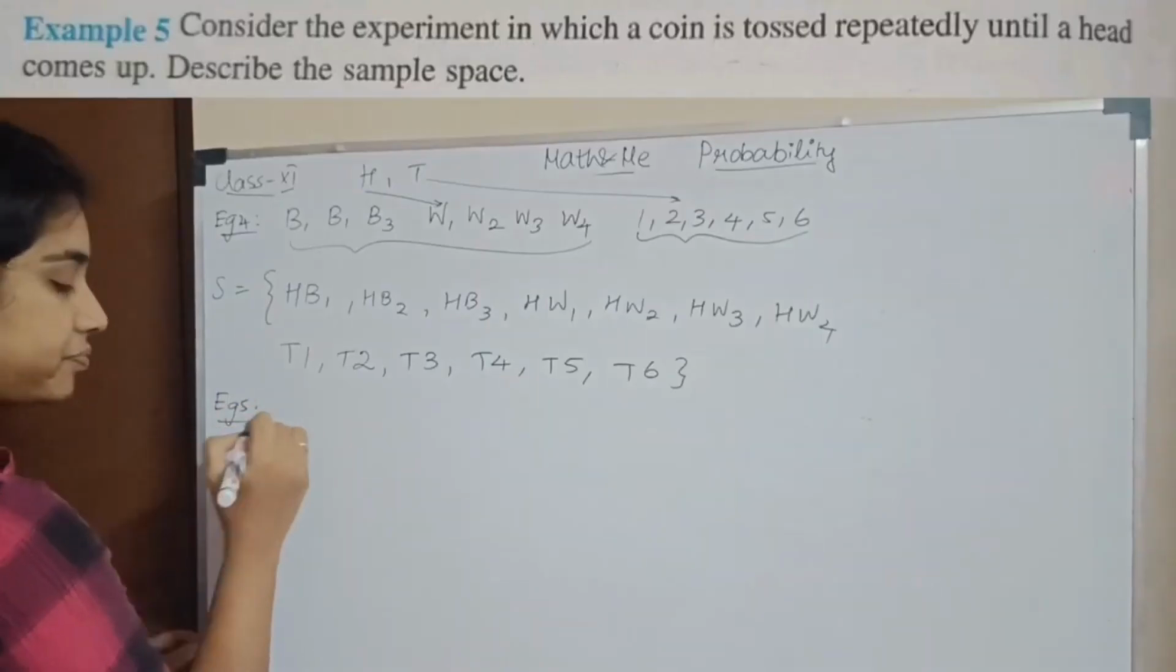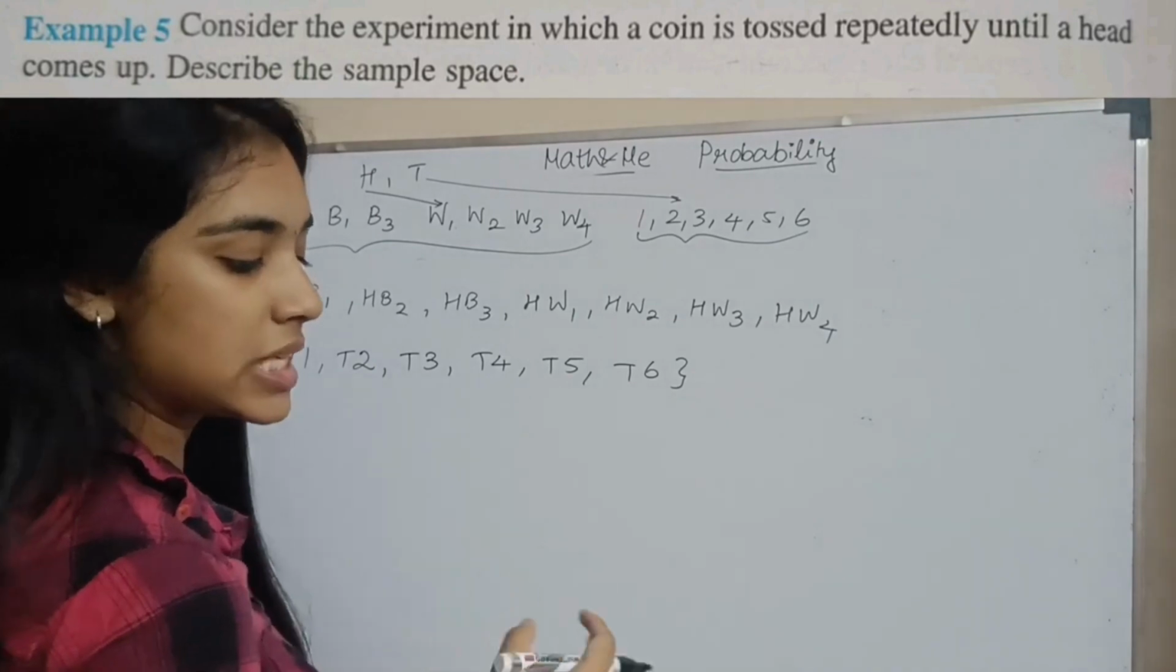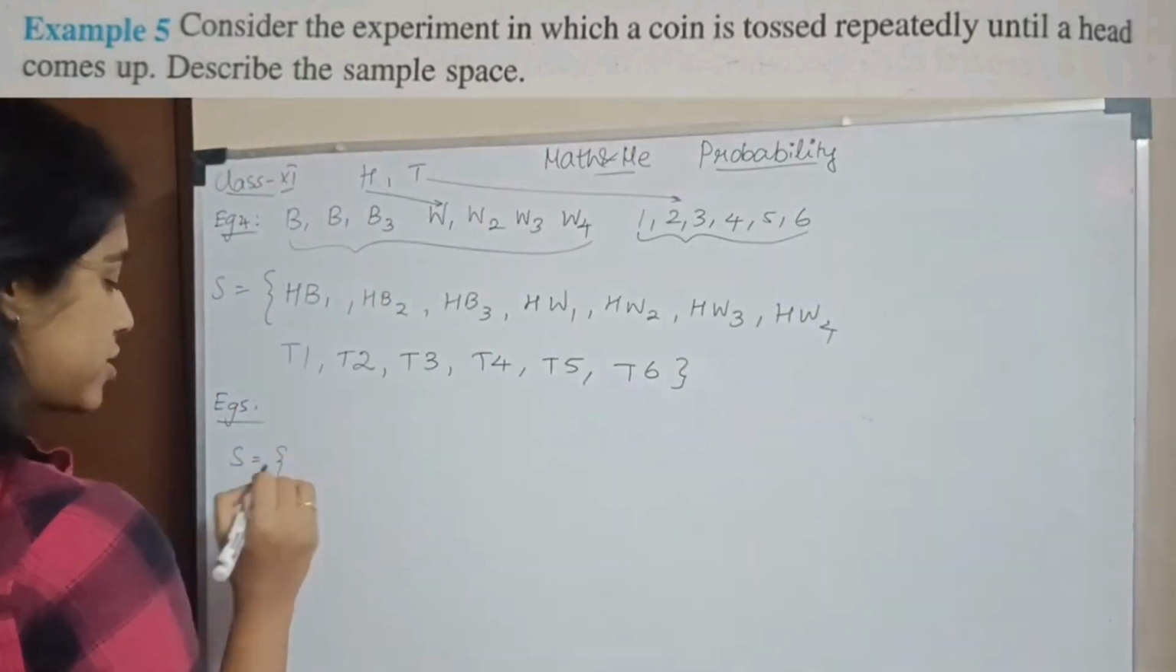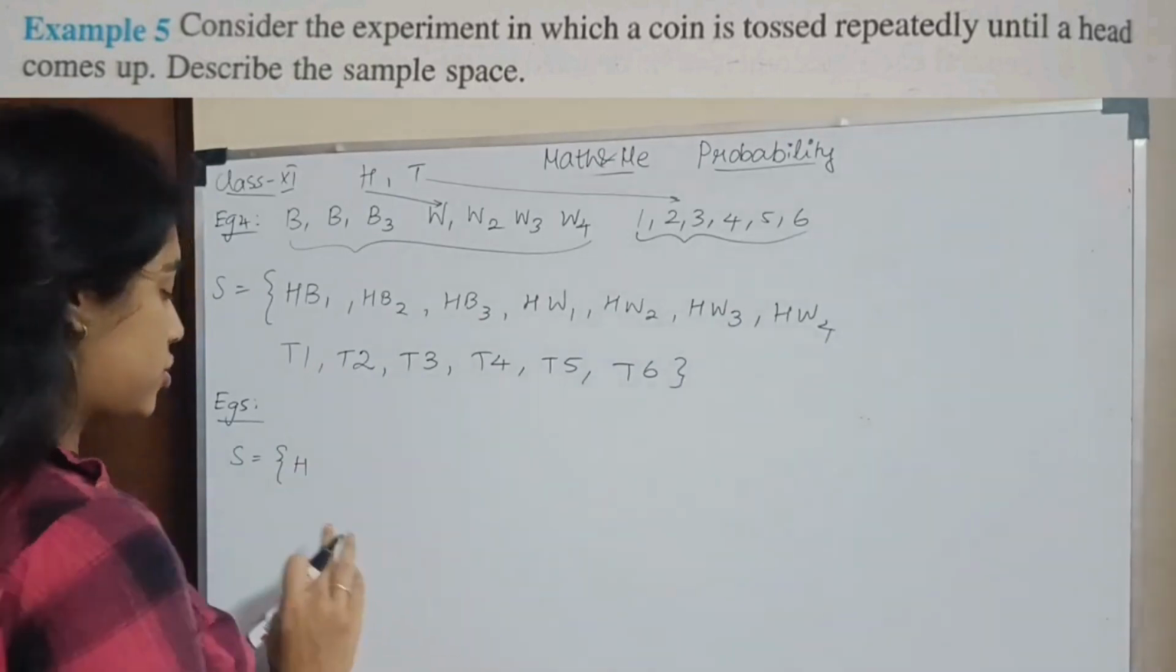Example 5. Consider the experiment in which a coin is tossed repeatedly until a head comes up. So இப்போ இதோட sample space எப்படி இருக்கும்? First போட்ட உடனே head வரலாம். You can get a head immediately you toss the coin. So that is one option.